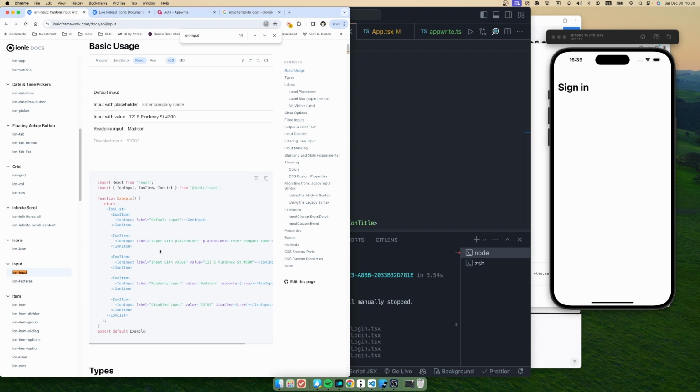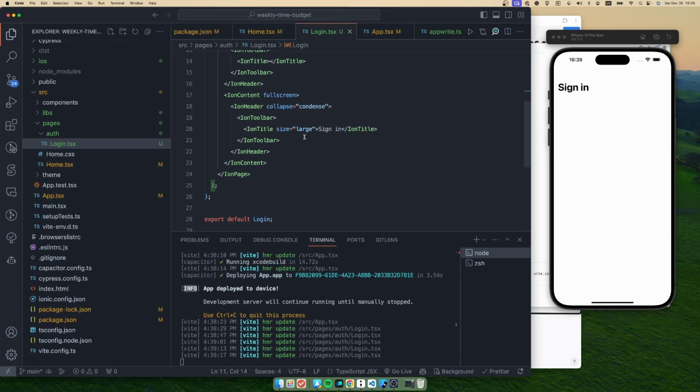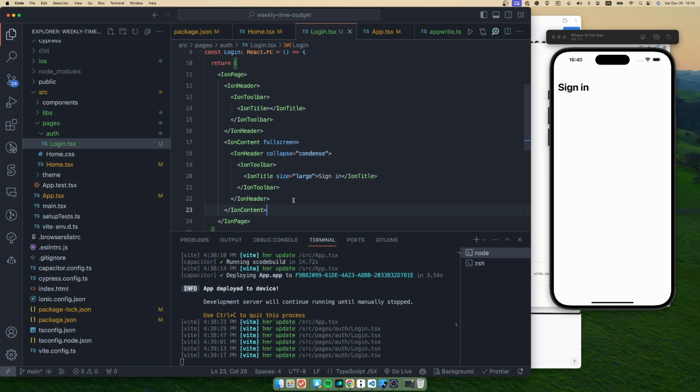Okay, the second one, we can use the second one. Okay, let's copy that, and we should also use the ion list component right there.